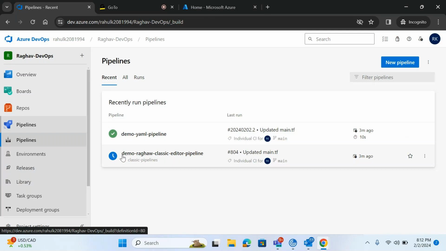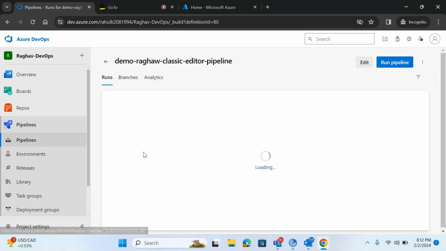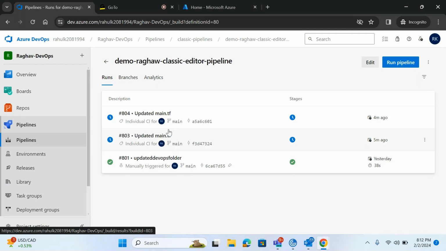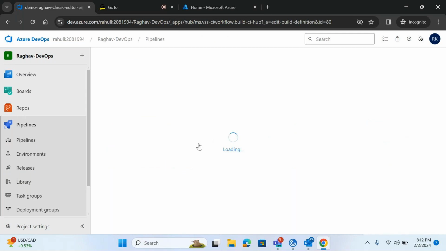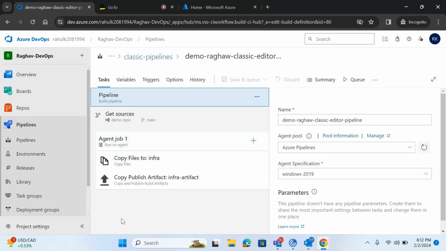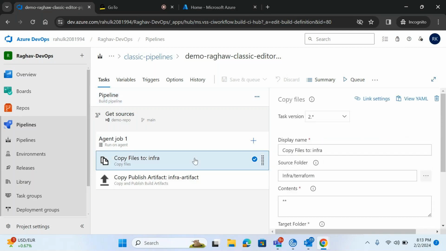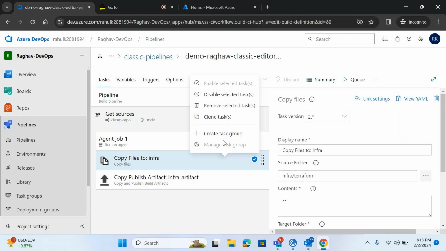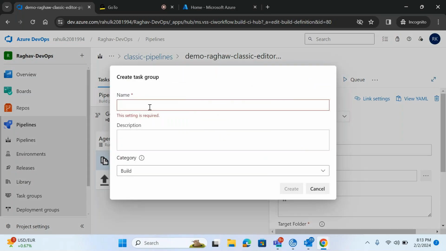Here, the task group is related to your pipeline. Suppose you have created this classic pipeline, and you have created your own tasks, for example to copy your code and so on. If you have to do it multiple times, you need to do all this configuration again and again, selecting the file and folder and everything. How can we manage it automatically? We can just create a task group, so all these settings will be saved automatically.